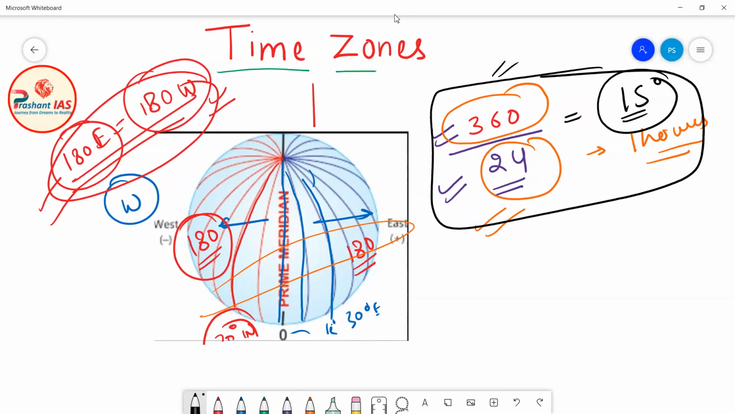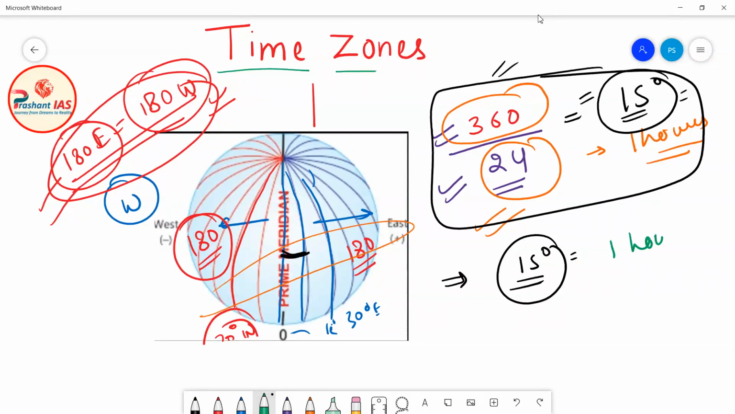Okay, but when I am saying that we are dividing 360 meridians of longitude by 24 hours, our result is 15 degrees. Now what does this 15 degrees signify? It signifies that when Earth rotates by 15 degrees, and here 15 degrees means we are talking in terms of meridians of longitude, Earth will take 1 hour. So this simply means that Earth rotates 15 degrees in 1 hour.